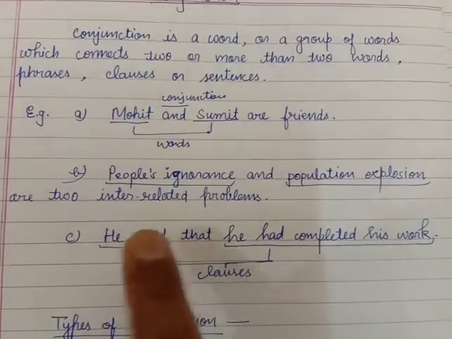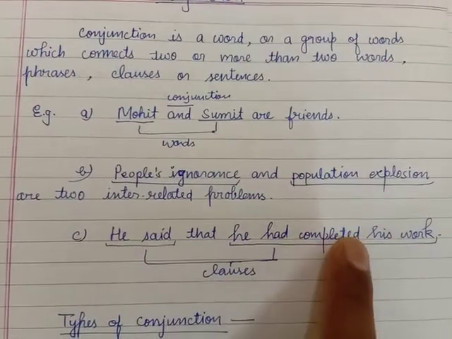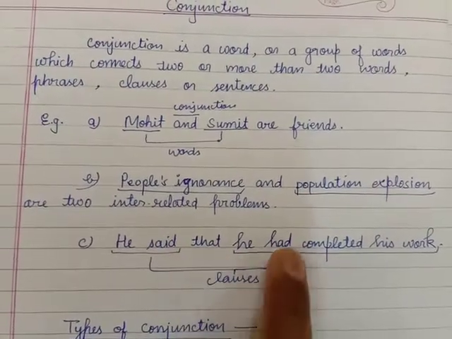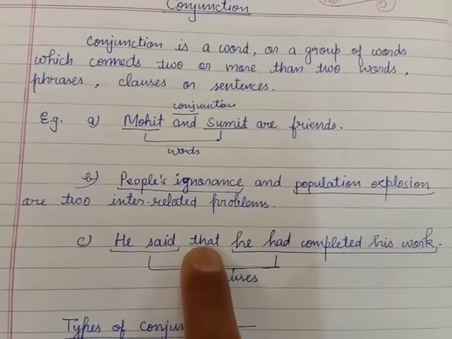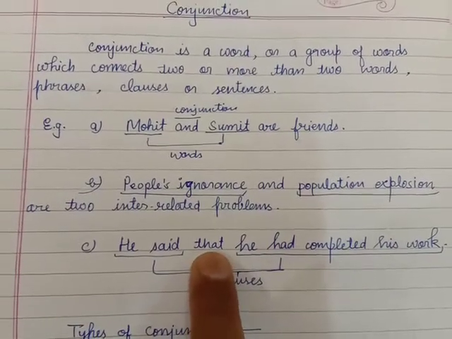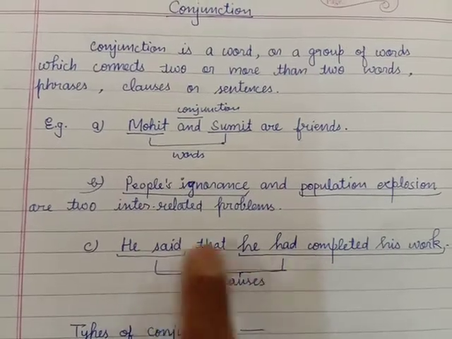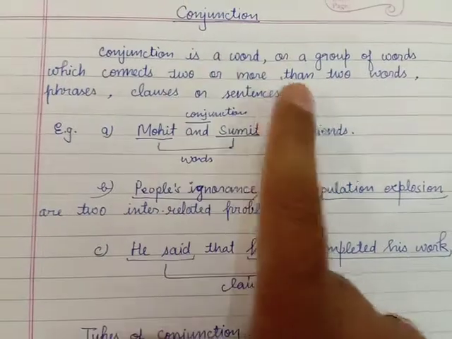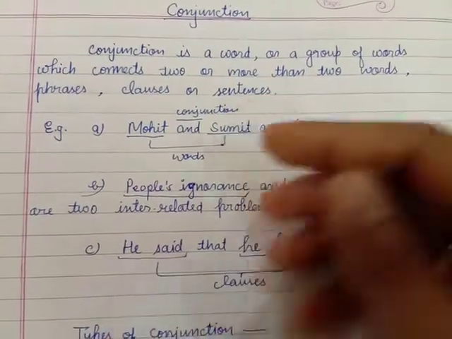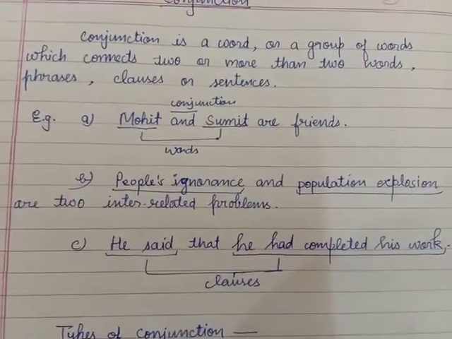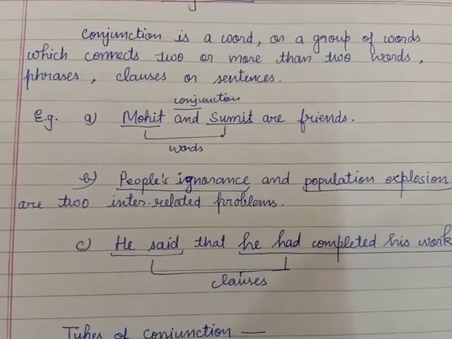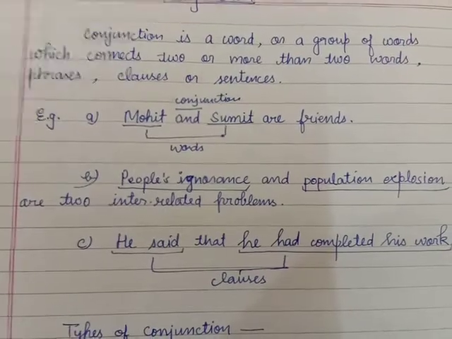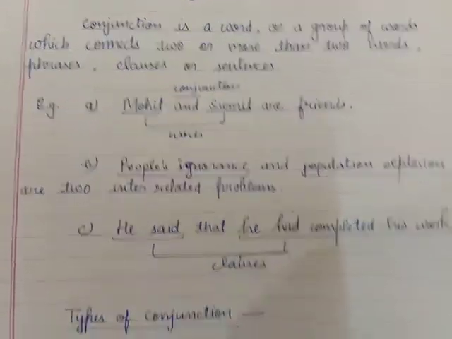So it is a clause and it is also a clause, principal clause and subordinate clause, and both the clauses are joined by the conjunction that. So it joins words, phrases, clauses or sentences. For example, for sentences: Ram went to market and Syam went to school. Two sentences are there and both are connected by and.